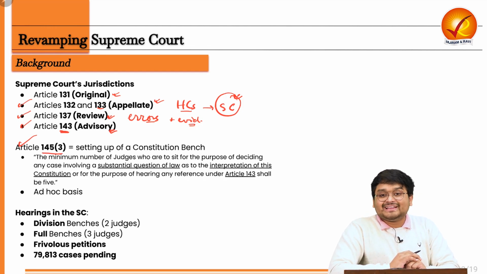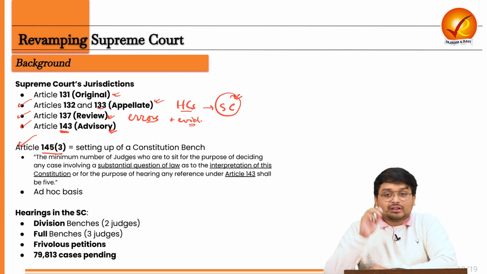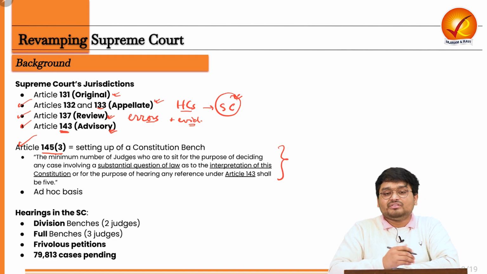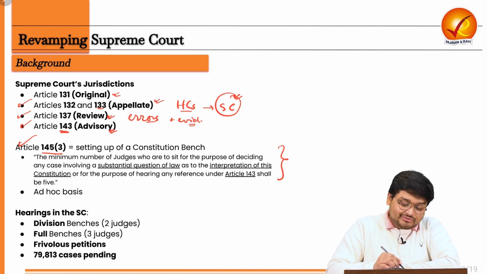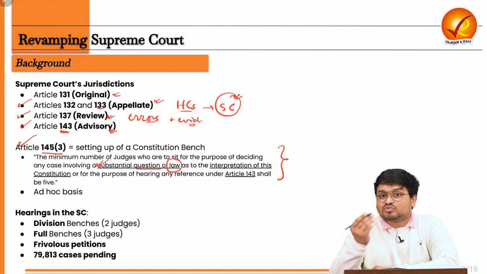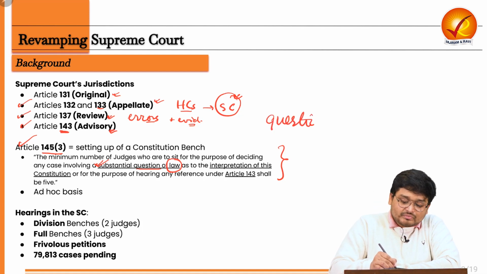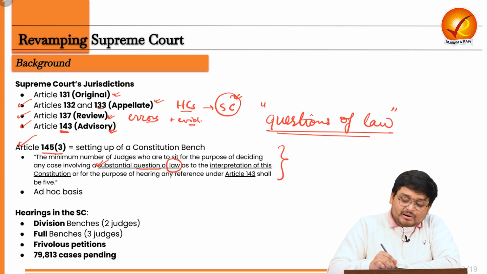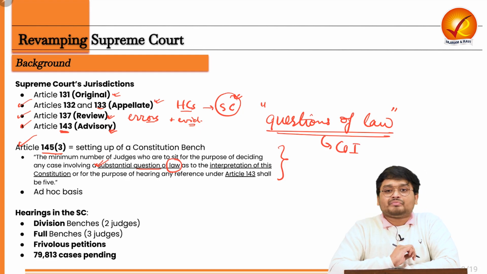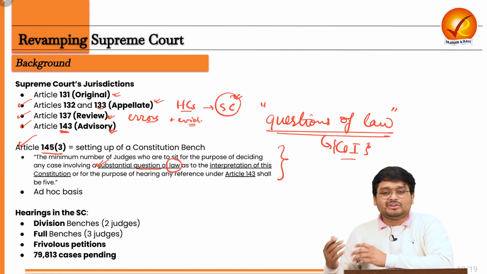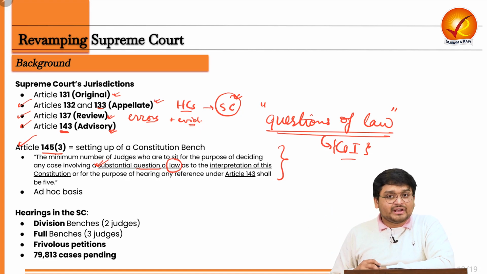It is about the setting up of a constitutional bench. A constitutional bench is very different from other kinds of jurisdiction or cases, because it looks into a substantial question of law as it pertains to the Constitution of India. There can be various questions of law when it comes to the Constitution of India, because it has various articles that can be construed and given different interpretations by different parties.